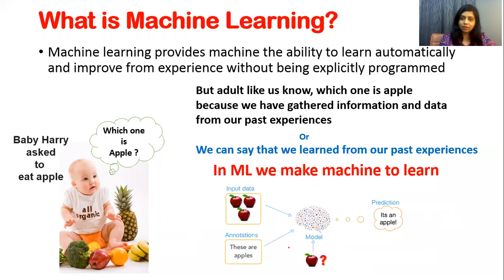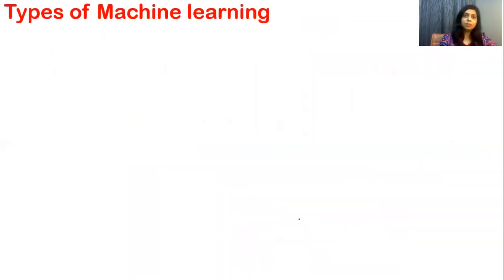And hence, when we give this unseen and unlabeled data to the model, it will immediately recognize it as an apple, and it will predict that this is an apple. Why? Because it learned from past experience. This was the past experience that we had given to the model. So, types of machine learning. Which are the types of machine learning?